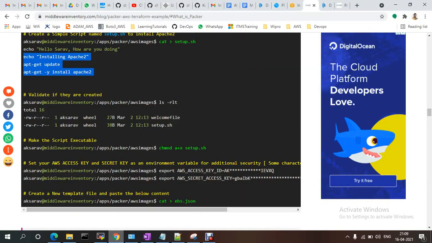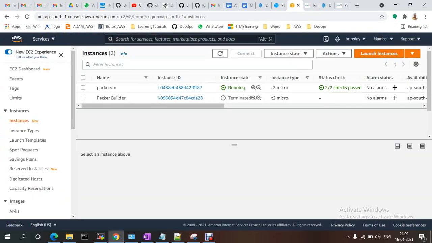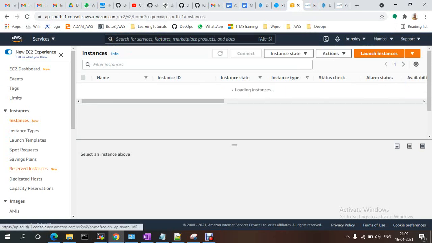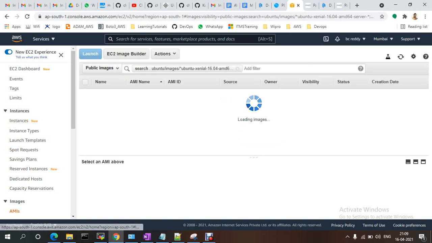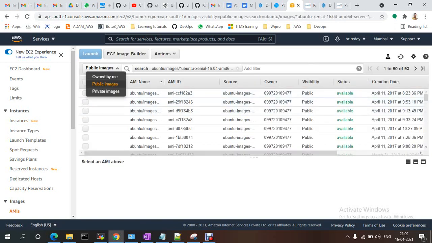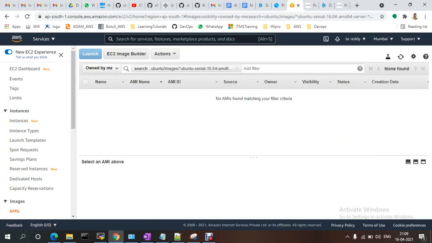So it should be Ubuntu, we just need to use the Ubuntu package. If you go to AMIs, I think this is not succeeding. I'm going with my own AMIs, so it should say no AMIs found.